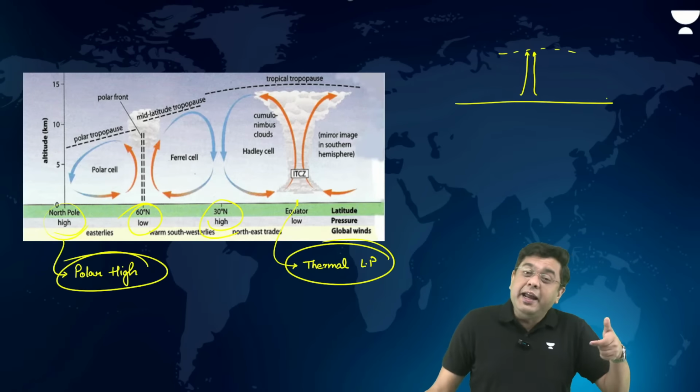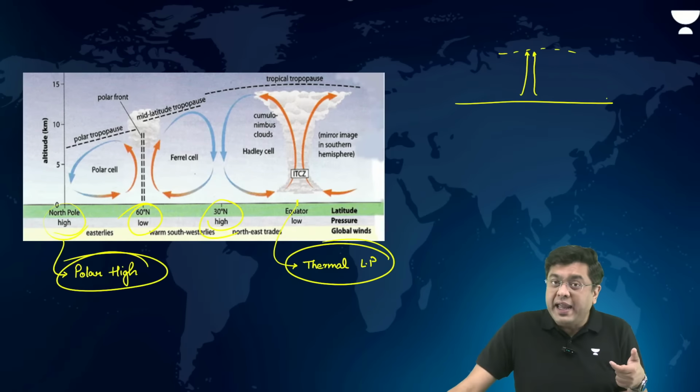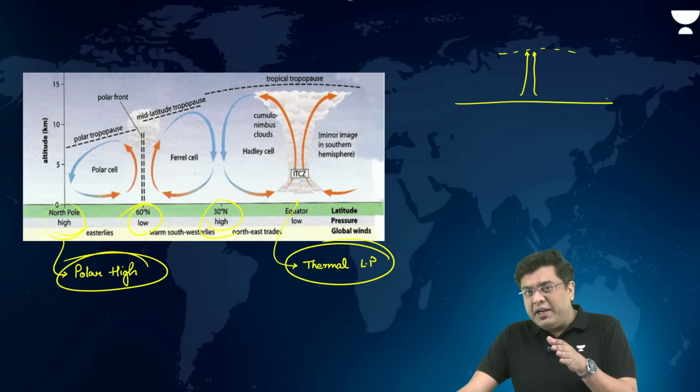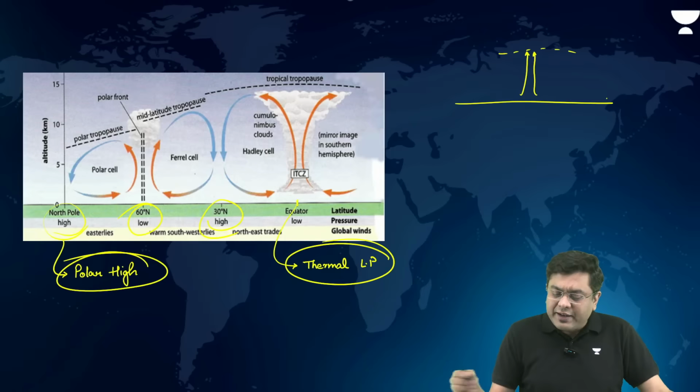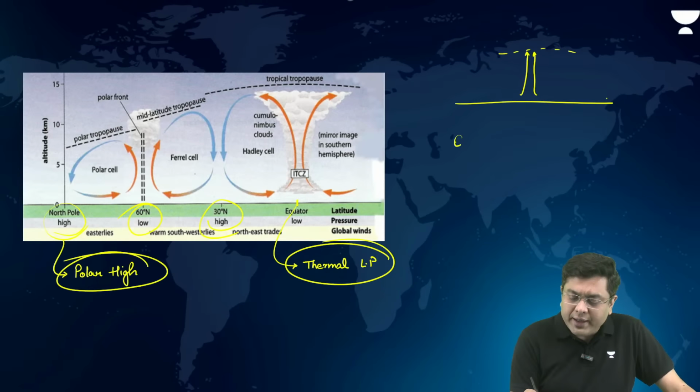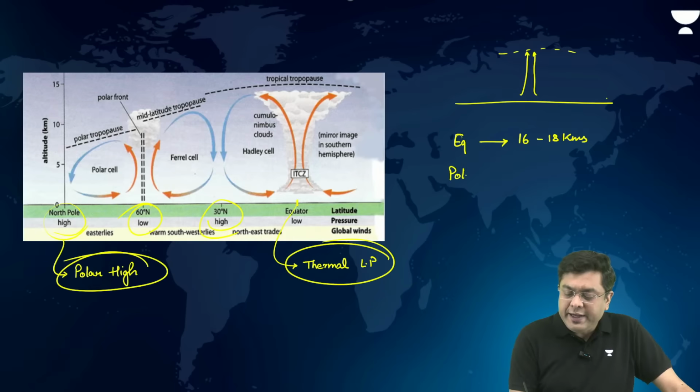Because the heating of the ground and the heating of the air during the summer season will be different as compared to the winter season, right? That is why at the region of the equator, you will find that the troposphere's height is roughly around 16 to 18 kilometers, whereas at the region of the poles, it is around 8 to 10 kilometers.